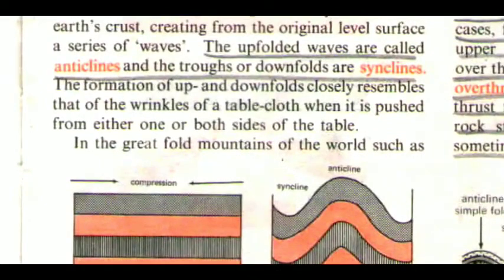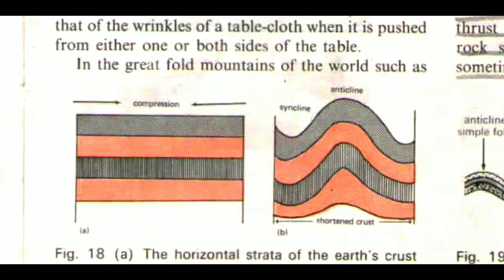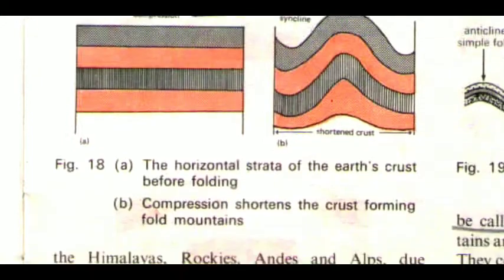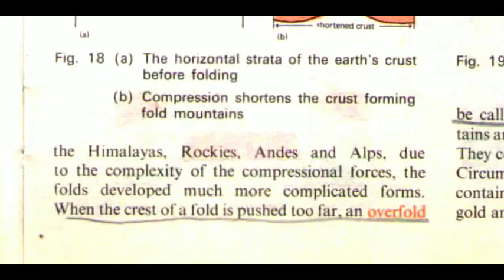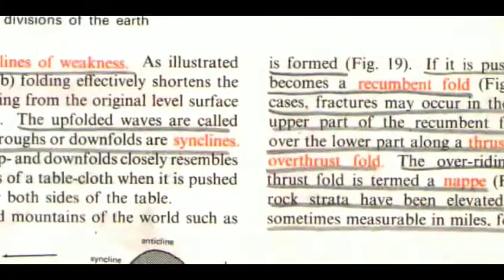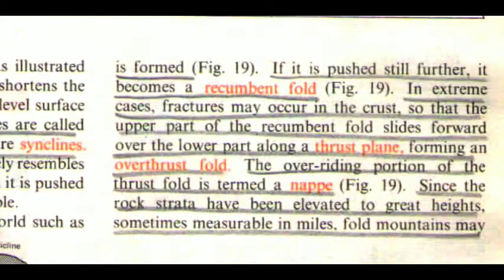The formation of up and down folds closely resembles that of the wrinkles of a tablecloth when it is pushed from either one or both sides of the table. In the great fold mountains of the world, such as the Himalayas, Rockies, Andes, and the Alps, due to the complexity of the compressional forces, the folds develop much more complicated forms. When the crest of a fold is pushed too far, an overfold is formed. That is in figure 19, you can see here.